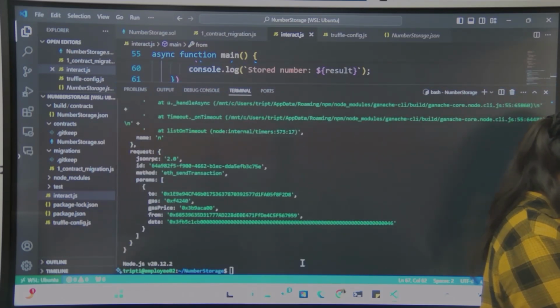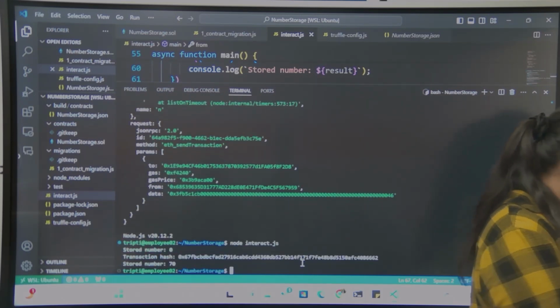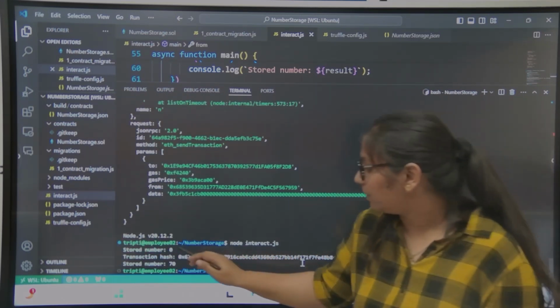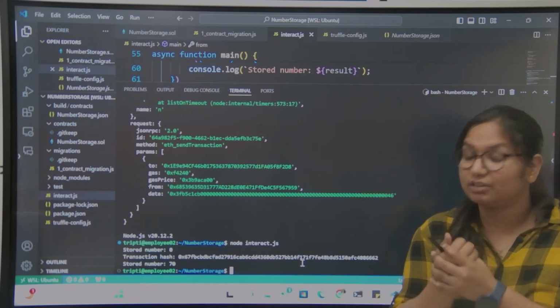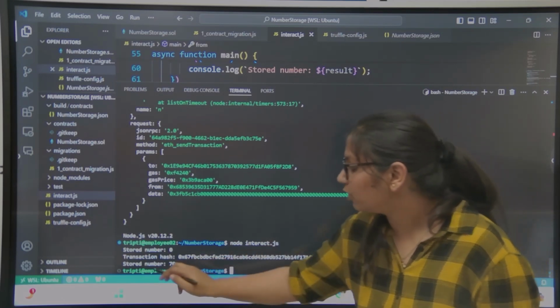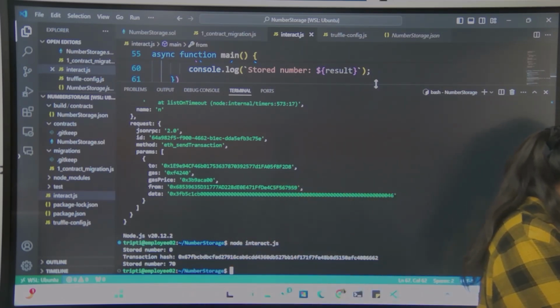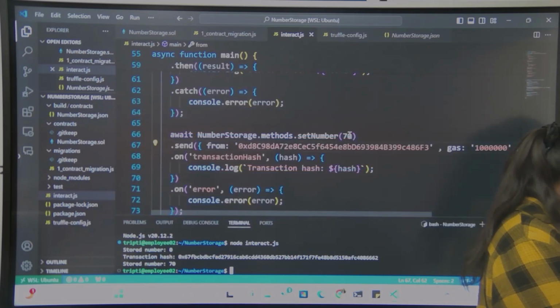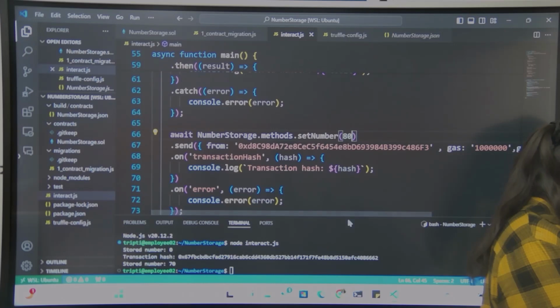Now again, node interact. So we see that our previously stored number is 0, our transaction hash is this, which means our transaction has successfully happened, and now our stored number is 70, which we have just passed. So let's change the number and again pass it. I am putting 80 now, then saving it.